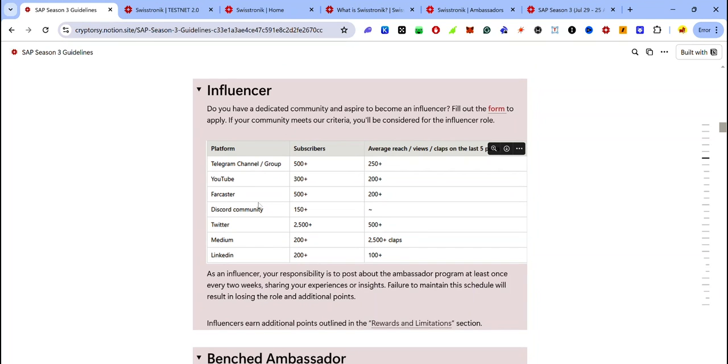There's also an influencer role. If you have a dedicated community that meets the requirement, as you can see here, you can apply to become an influencer. As an influencer, you have to post about the ambassador program at least once every 2 weeks. If you fail to do that, you will lose your influencer role. And as an influencer, you earn additional points.